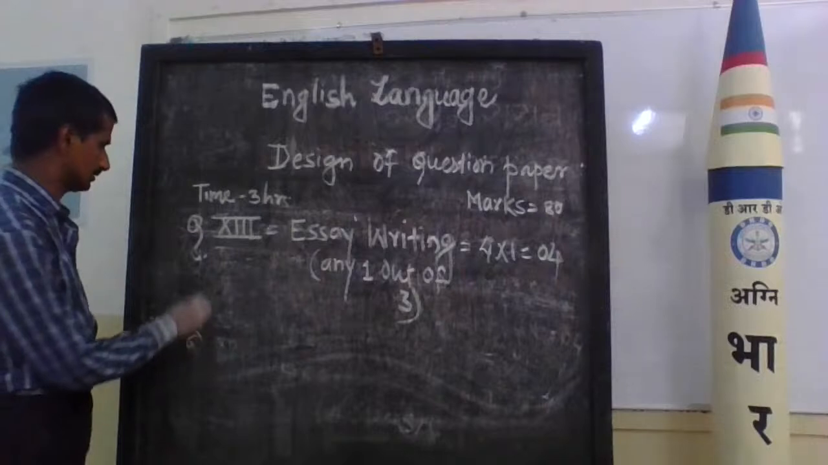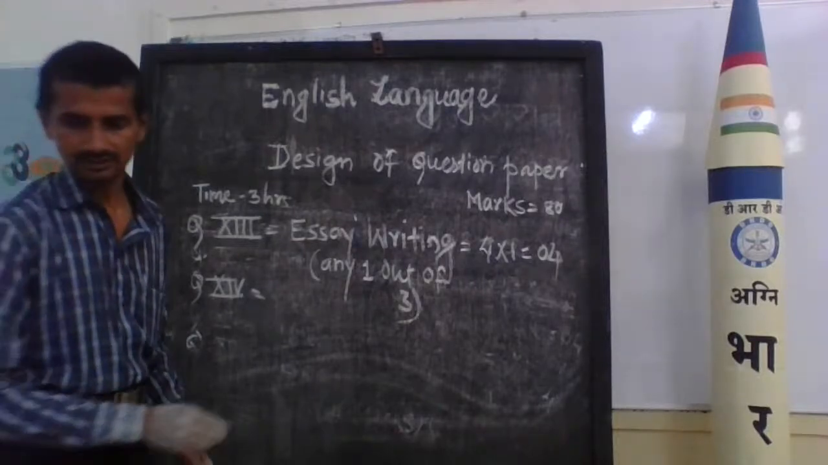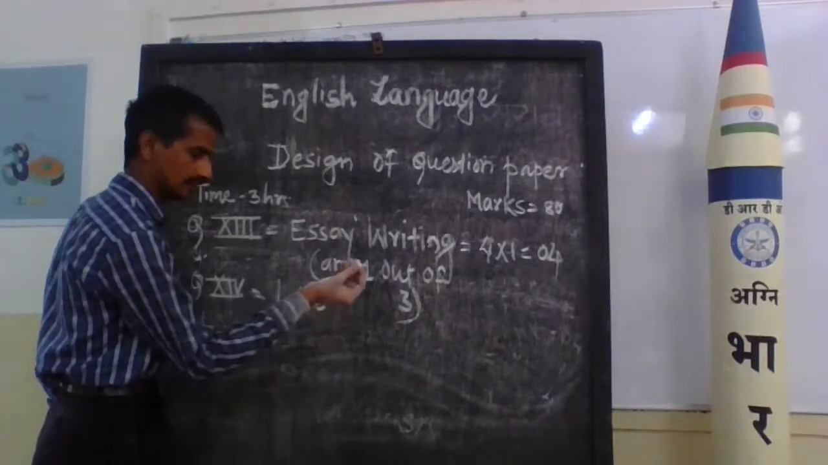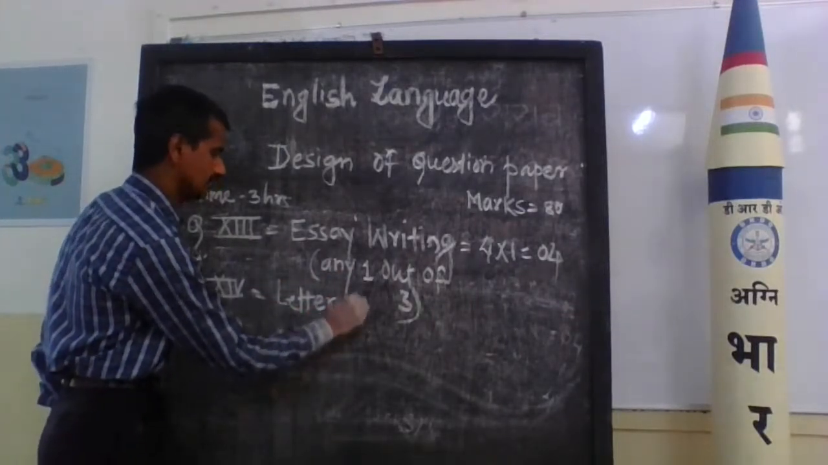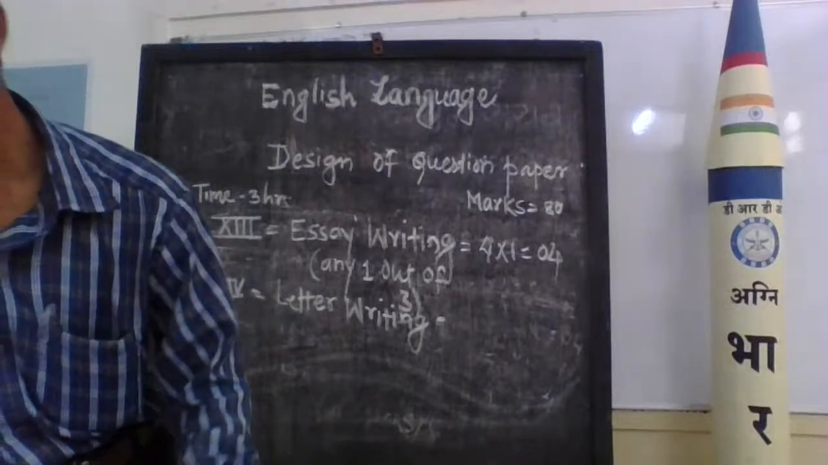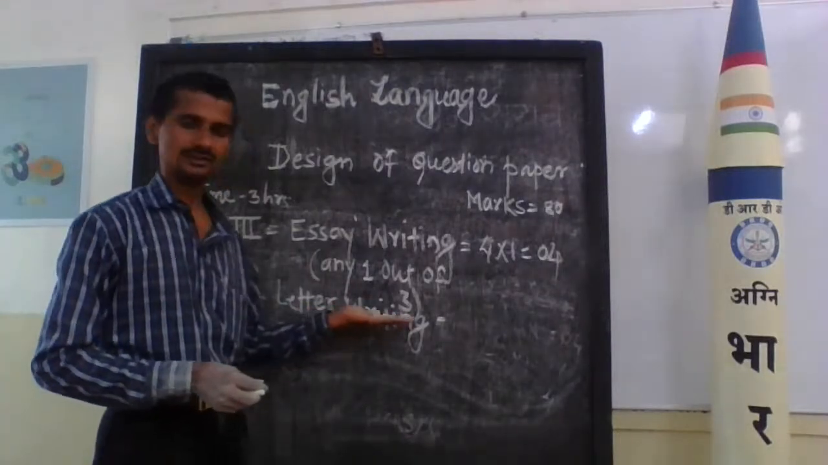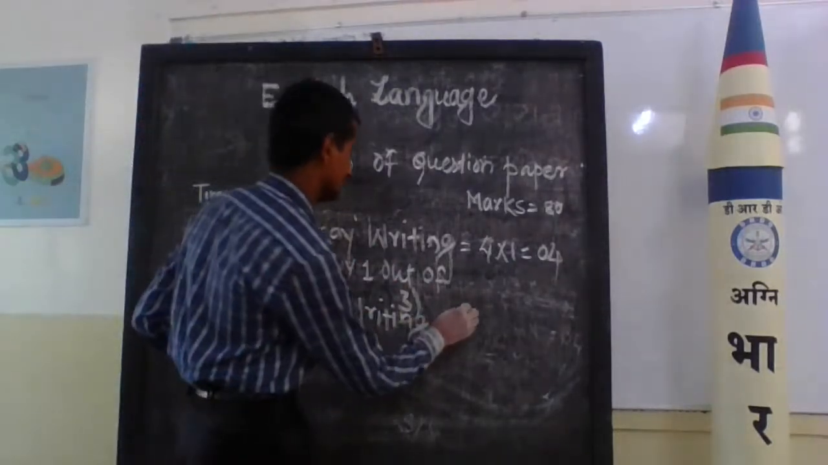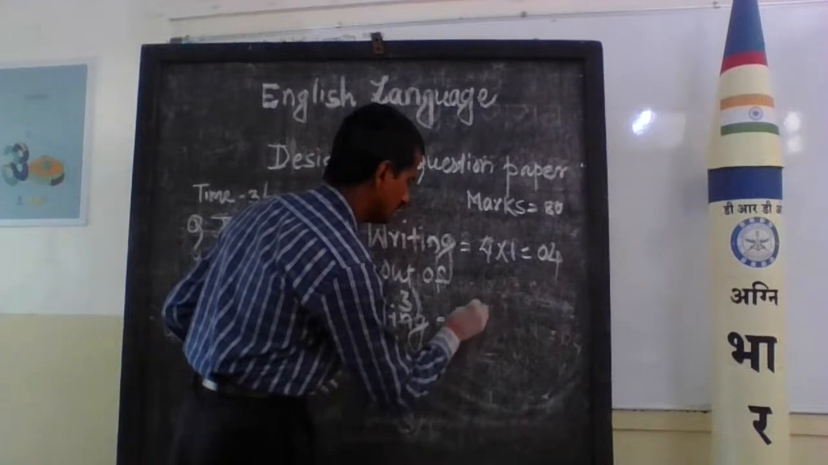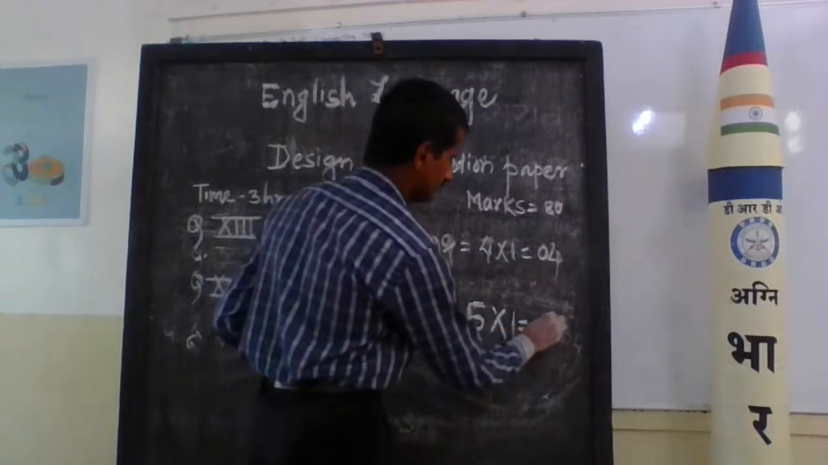And the last one is question number 14, which is letter writing. Letters may be formal or informal. You can write only one, formal or informal. You can attempt only one. Here there are 5 marks for letter writing, and you should attempt only one, so you will get 5 marks.